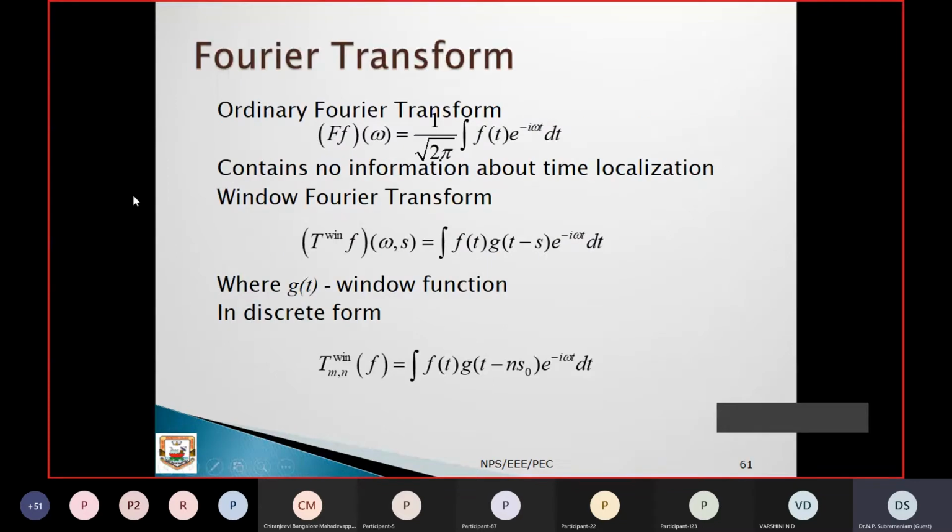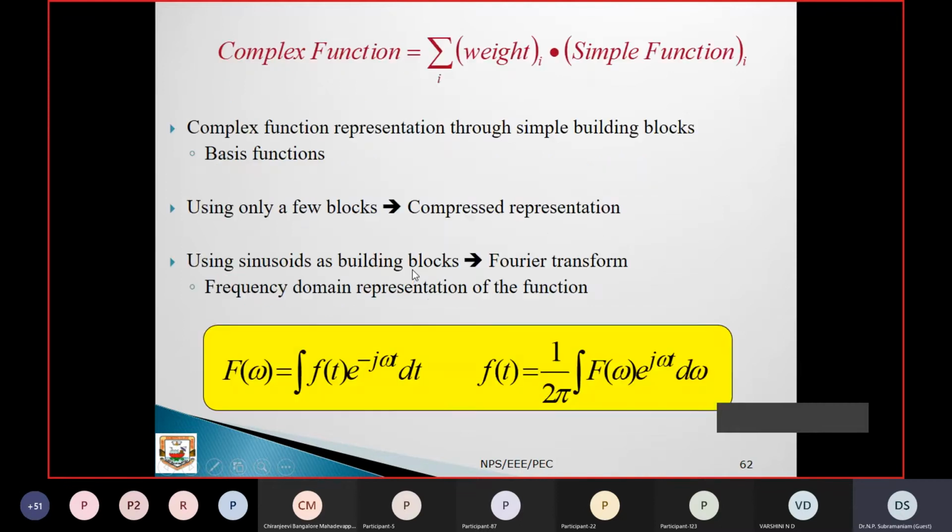Okay, now this is our basic Fourier transform. Many of you have seen it already, right? What is a Fourier transform? What is the kernel? Now f of t is the input signal we are given, and this is our kernel. Just by combining these two, we get the values. Based on that, if you apply it, how can we get the waveforms? Finally, this is our Fourier transform, where we are converting into the frequency domain.